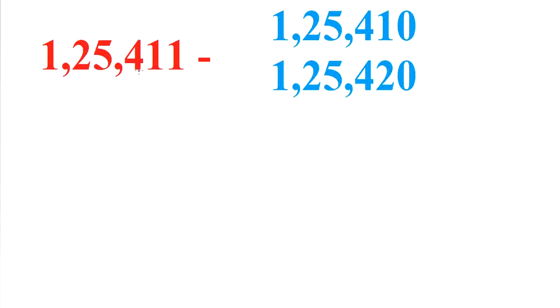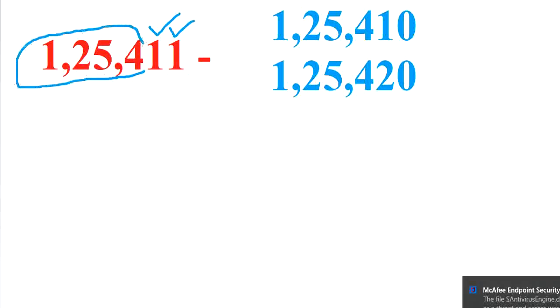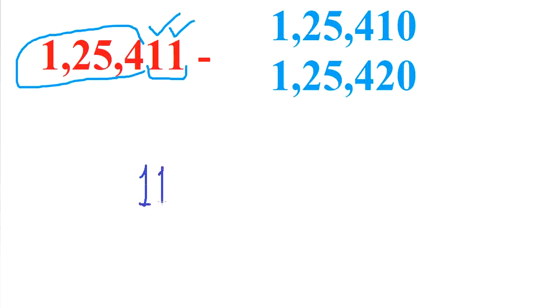Look at this number. Again in this number we have to convert this number to its nearest 10. So again we require only two places, no need for other places. Other place की कोई जरूरत नहीं है. We will just take this number, that is 11.